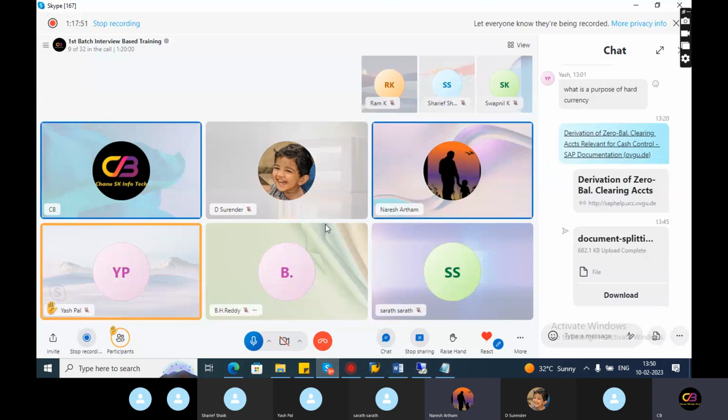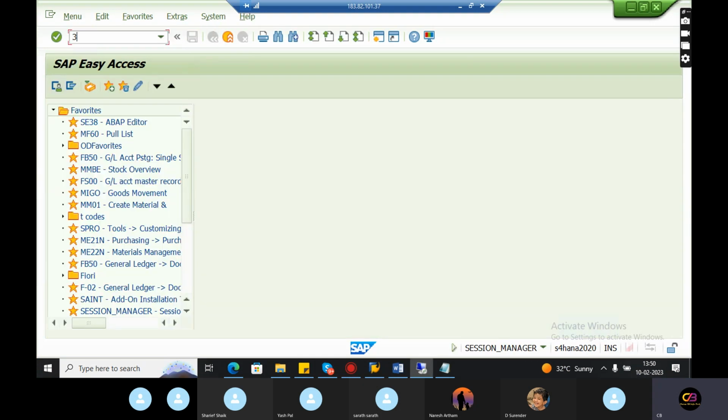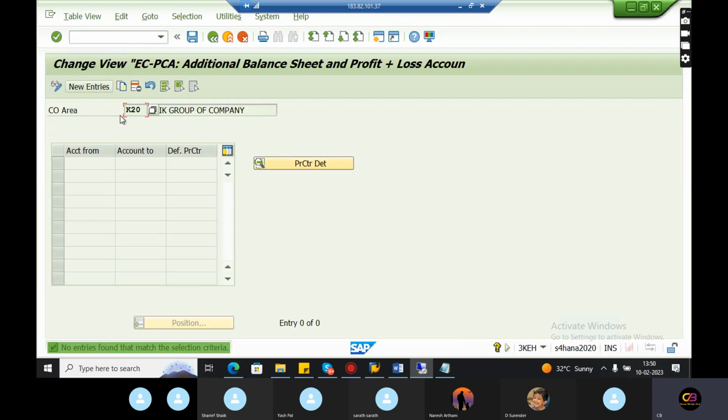Sir, if you maintain profit center as a constant value, then there is no need to define a dummy profit center, no, sir? Am I right, sir? Actually, there are two ways we can define the profit centers. One is GKH. So you know the T-code GKH. Here, from this account, we need to give the default profit centers.